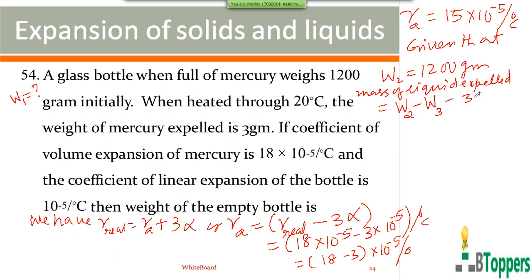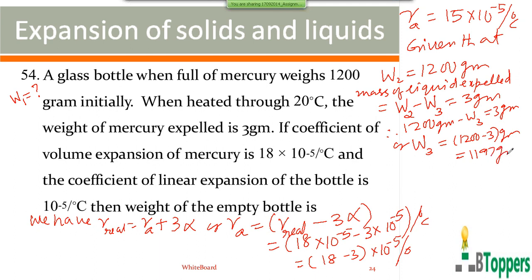That is given as 3 grams. Therefore, you can substitute here W2 equal to 1200 grams. So you get W3 equal to 1200 minus 3 grams, or 1197 grams.